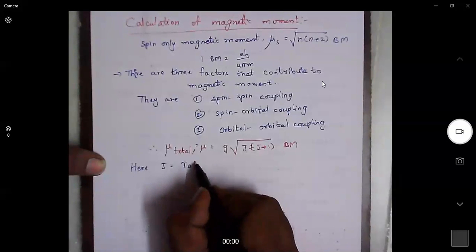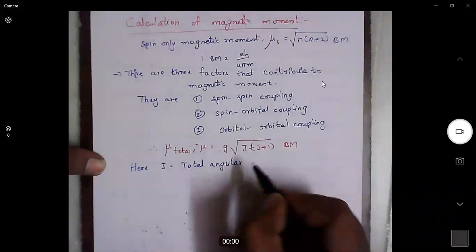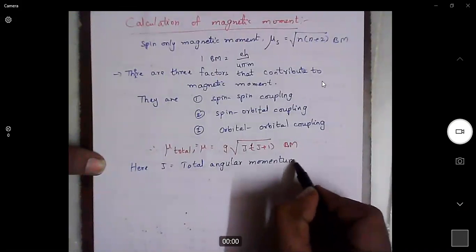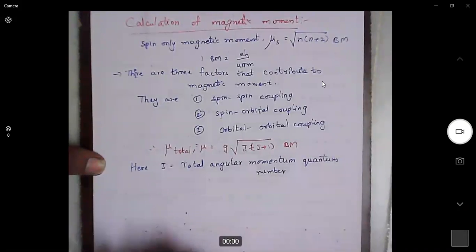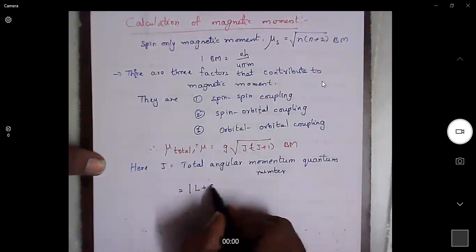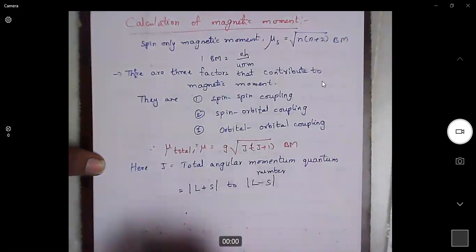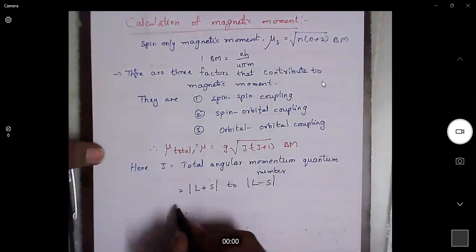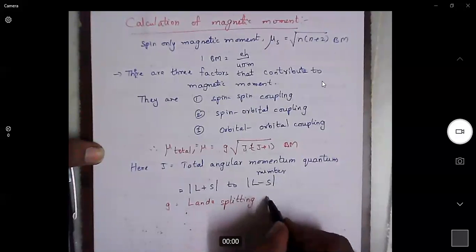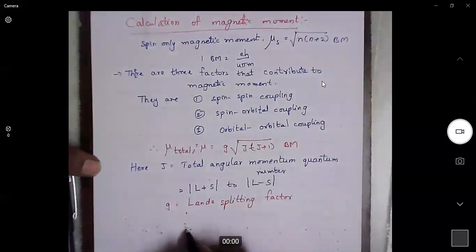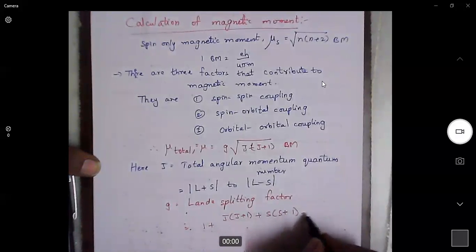Here J is the total angular momentum quantum number, which is given by |L+S| to |L−S|. g is called the Landé splitting factor. g is given by the formula 1 + [J(J+1) + S(S+1) − L(L+1)] / 2J(J+1).